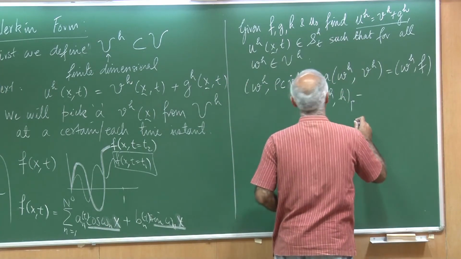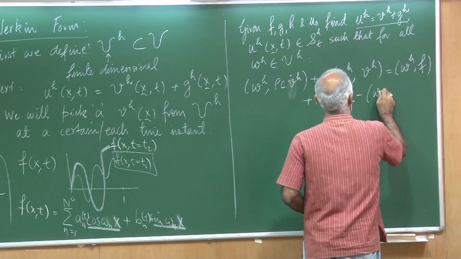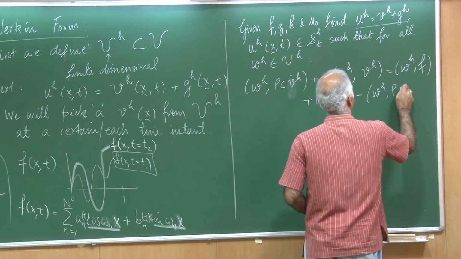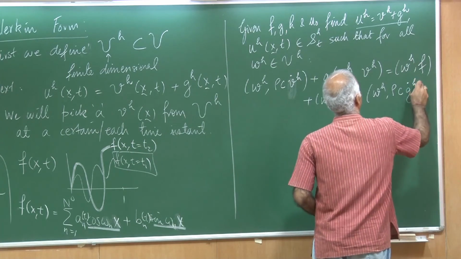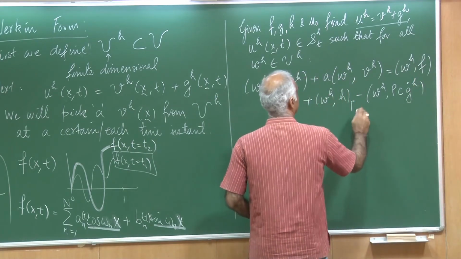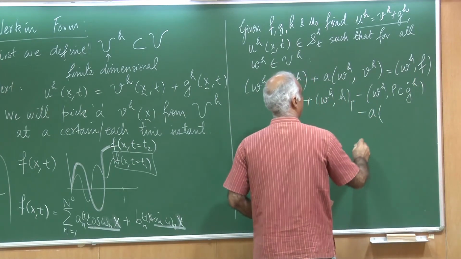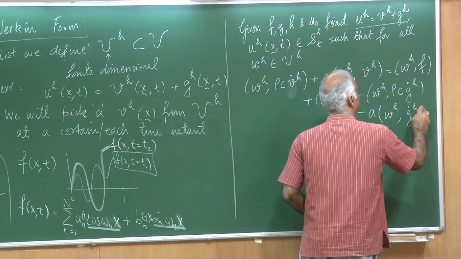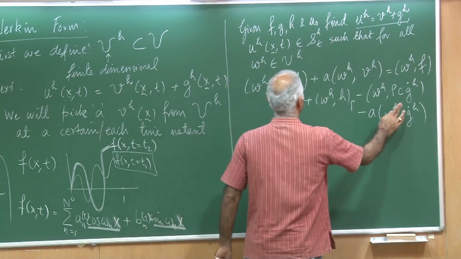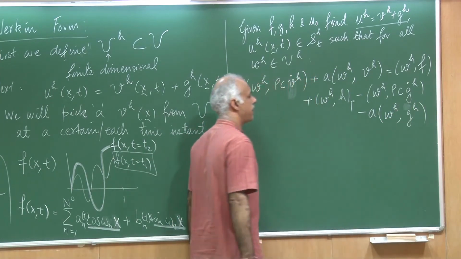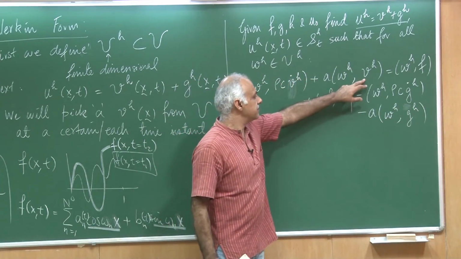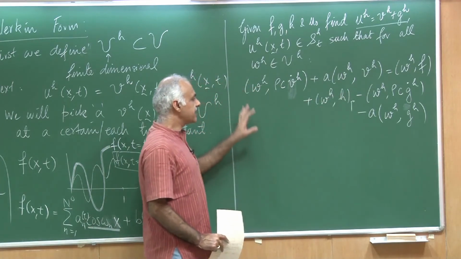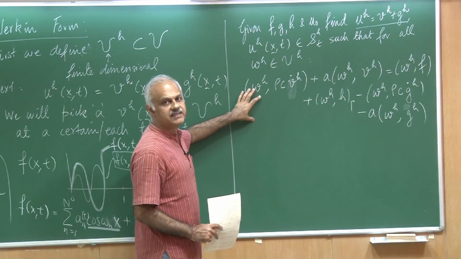So, the first one would be minus WH times rho C G dot H, and the second term would be A of WH G H. Sorry, this is not a dot, this is coming simply from this term. So, that is as far as the heat equation is concerned.